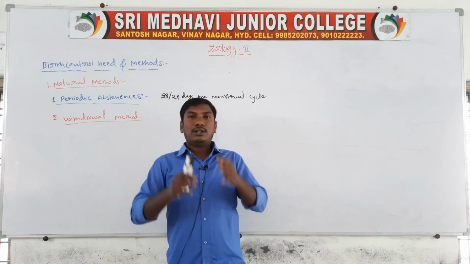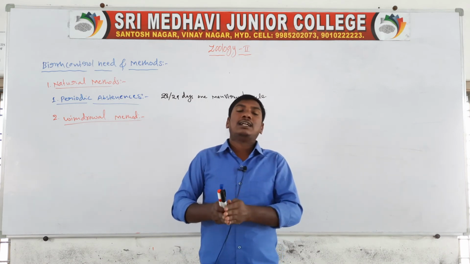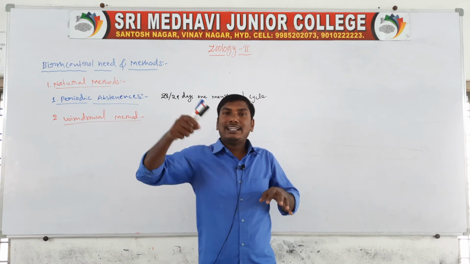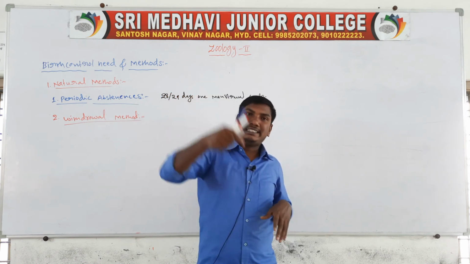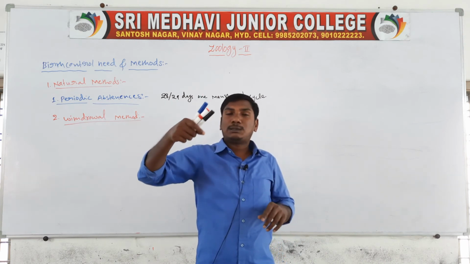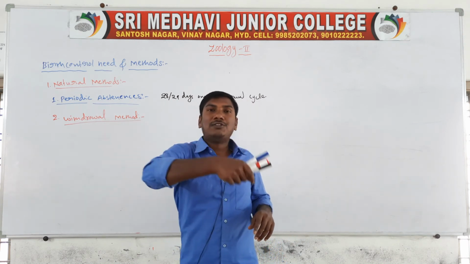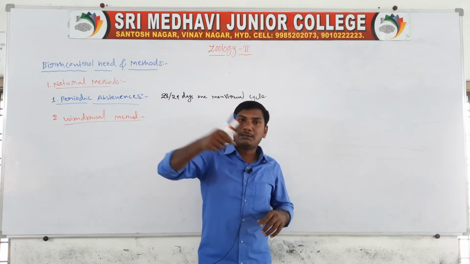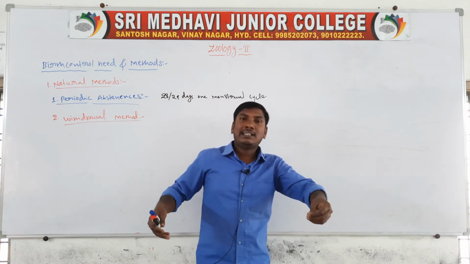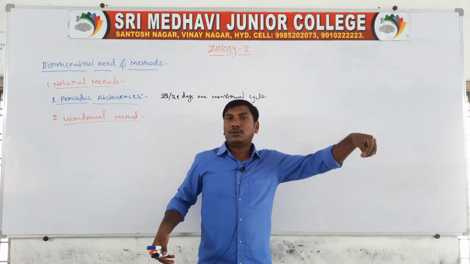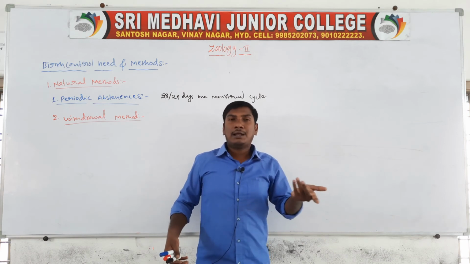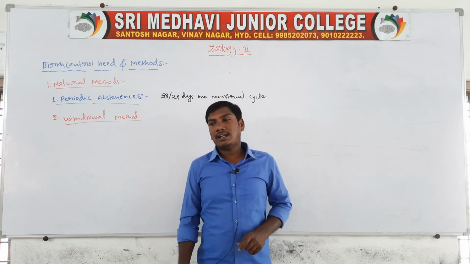Withdrawal method means that during sexual participation, before the semen is released, the penis is removed from the vagina. So the sperms do not enter the vagina, and do not go to the uterus and the fallopian tubes. So there is no formation of pregnancy. This is the withdrawal method.